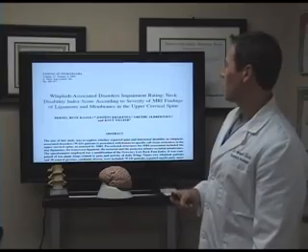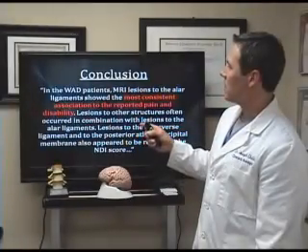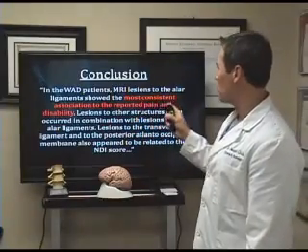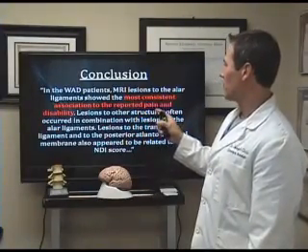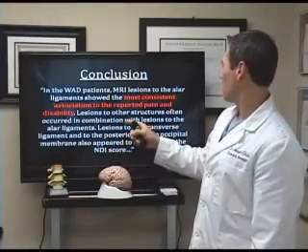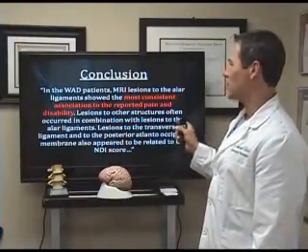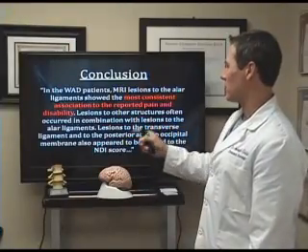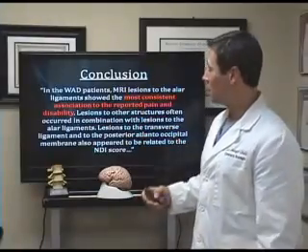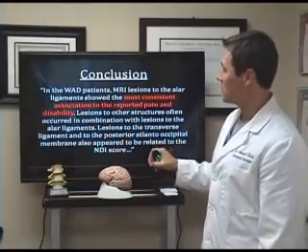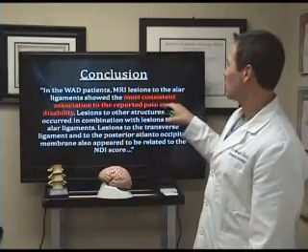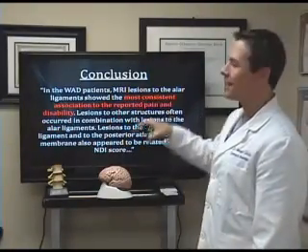Whiplash-associated disorders and impairment ratings. What they found is that in the whiplash-associated disorder patients, the MRI lesions to the alar ligament showed the most consistent association to the reported pain and disability. Lesions to the other structures often occurred in combination with lesions to the alar ligaments. Lesions to the transverse ligament and to the posterior atlanto-occipital membrane, which I know is a lot of scientific language here, but I'm going to show you these ligaments in detail, also appeared to be related to the NDI score. Okay, most consistent association with reported pain and disability.